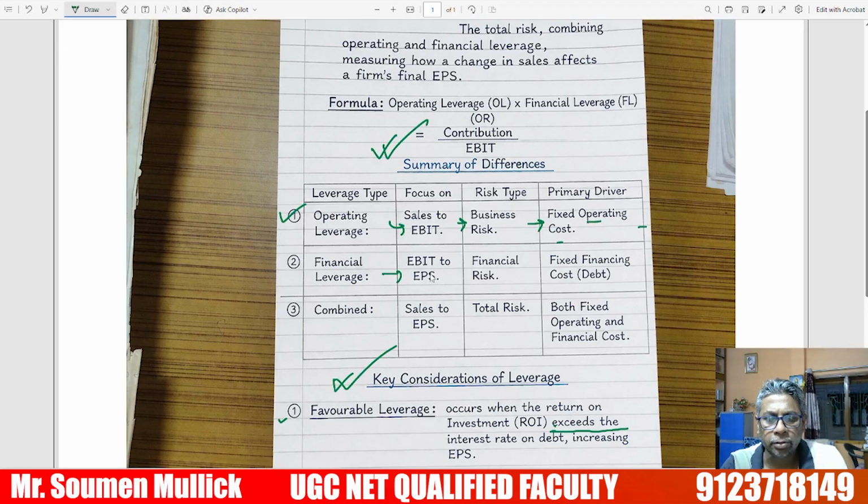What is financial leverage? The main focus is EBIT to earnings per share. The risk type is financial risk, and the primary driver is fixed financial cost, which means the debt. For combined leverage, the main focus is sales to EPS, the risk type is total risk, and the primary driver is both fixed operating cost and financial cost.